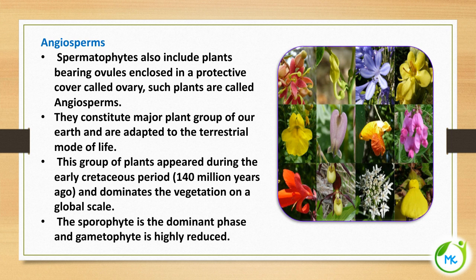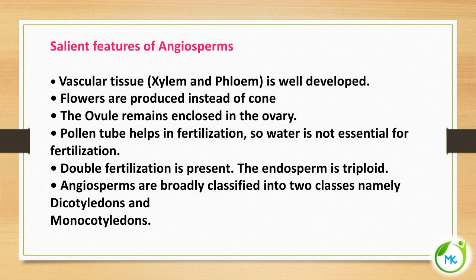Next we move on to angiosperms. Spermatophytes also include the plants bearing ovules enclosed in a protective cover called ovary, and such plants are referred to as angiosperms. Angiosperms constitute the major plant group of our earth, and they are adapted to the terrestrial mode of life. This group of plants appeared during the early Cretaceous period, and it dominates the vegetation on a global scale. Here also the sporophyte is the dominant phase, whereas the gametophyte is highly reduced.